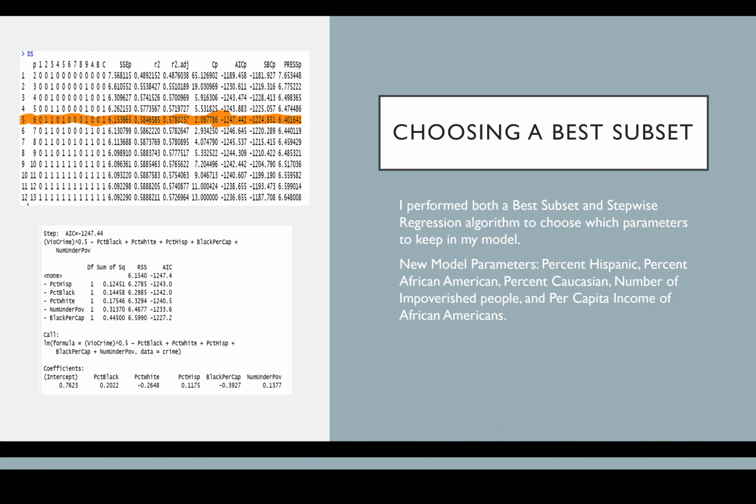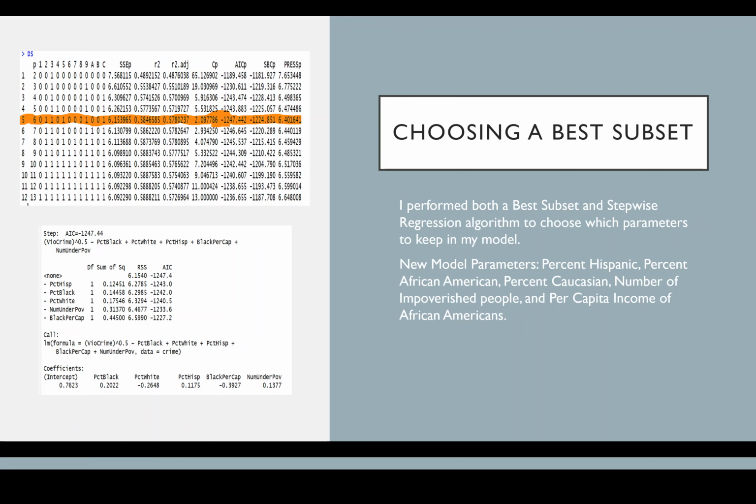Next, I went on to choose which parameters would produce the best subset. So I performed both the best subset and stepwise regression algorithms to choose those parameters. Both algorithms ended up choosing the same 5 parameters, and as you can see on the top left, we've got the results from the best subset algorithm, and the one highlighted with 5 parameters has the lowest Cp, the lowest AIC, and the lowest PRESS-p, which is really good.